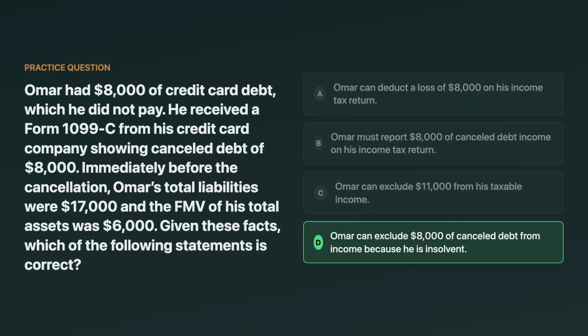He can exclude the full $8,000 because he's insolvent. His insolvency amount is $11,000, $17,000 of liabilities, minus $6,000 of assets. The insolvency exclusion lets you exclude COD up to that insolvency amount, so all $8,000 is covered. A tempting wrong choice is excluding $11,000, but you can't exclude more than the COD you actually have.